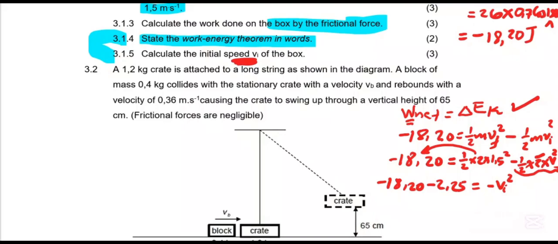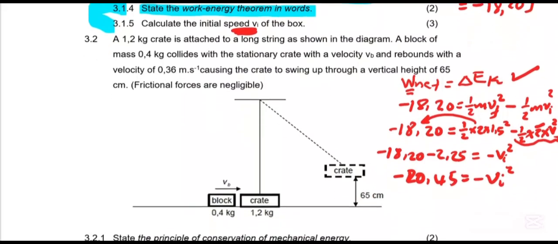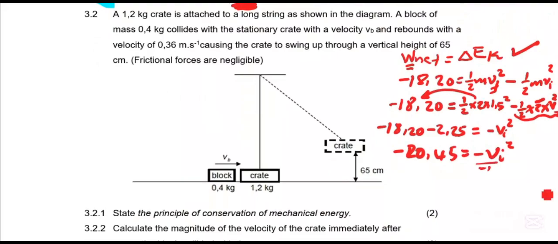Then we get 20,45 equals negative 20,45, which is equal to minus v initial squared. So let's divide by -1 on both sides. Then we get 20,45, which is equal to v initial squared. Then square root both sides. Then we get v initial.